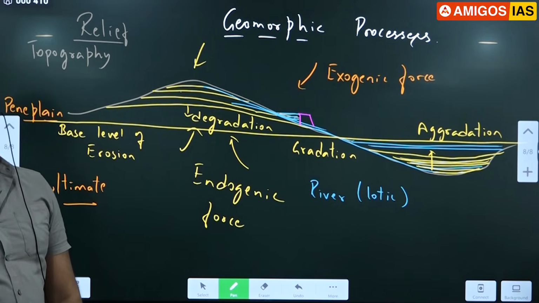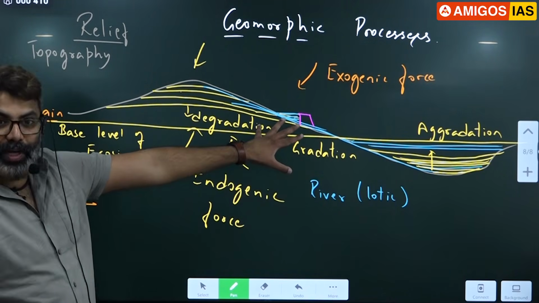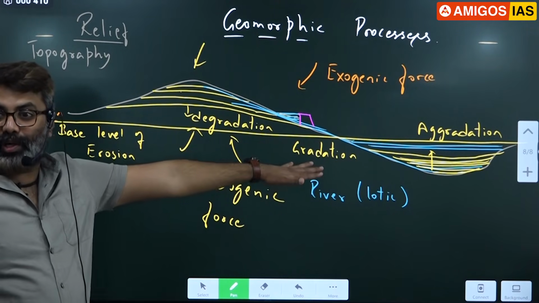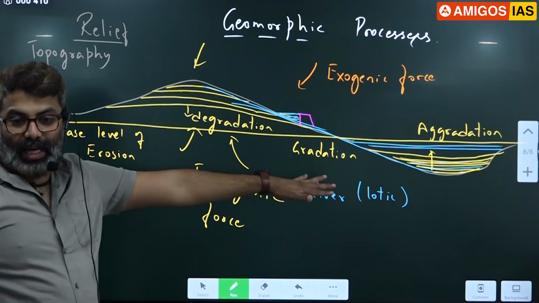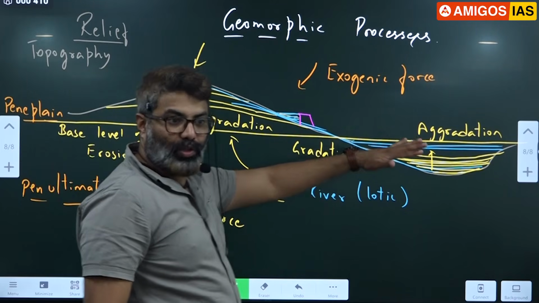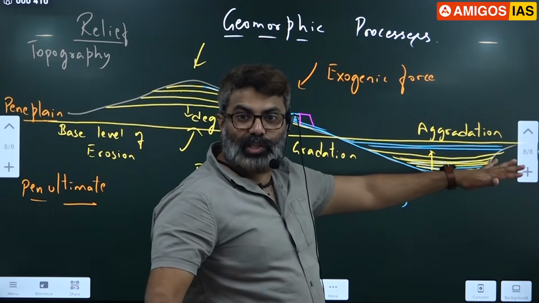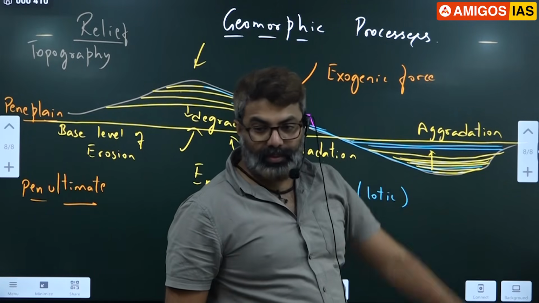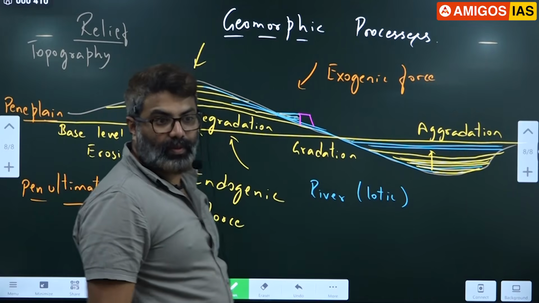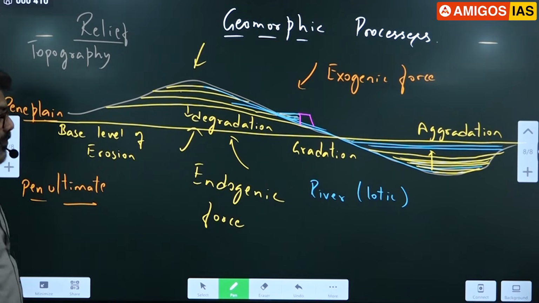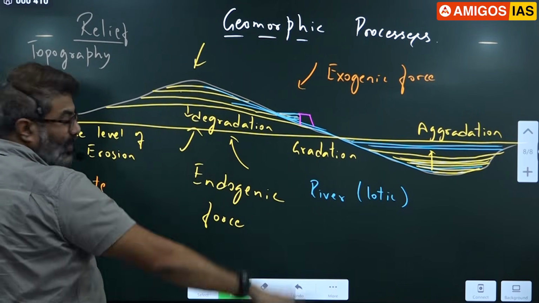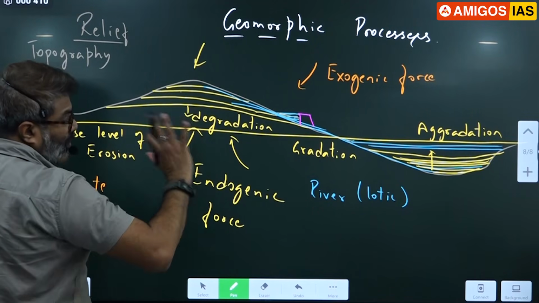Clear? So if you understand this topic, you can understand such topics. That is the reason below the mountains there will be large fertile soil. Below every mountain you will notice this. Next to the Andes, next to the Himalayas, next to the Rockies, you will find a large flat plain, alluvial plain, flat surface. So that means we are trying to achieve this everywhere. So now you got to know what is happening.